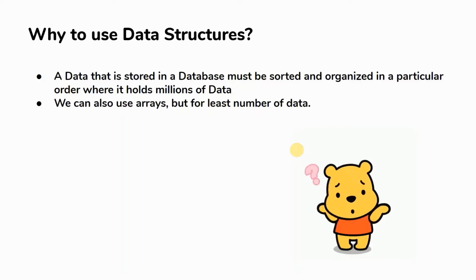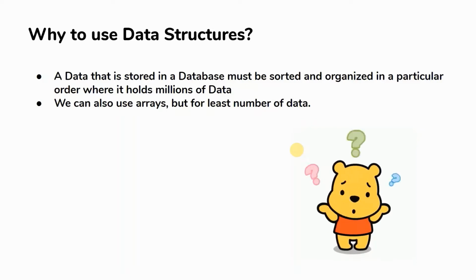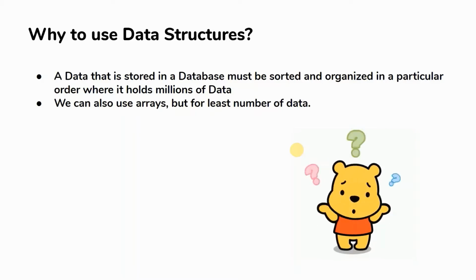We can also use arrays, but only when we have the least amount of data in our input. Only in that case arrays will be useful, and otherwise we can't use arrays for millions of data or a huge amount of data.